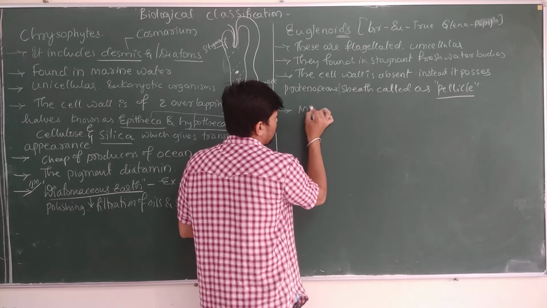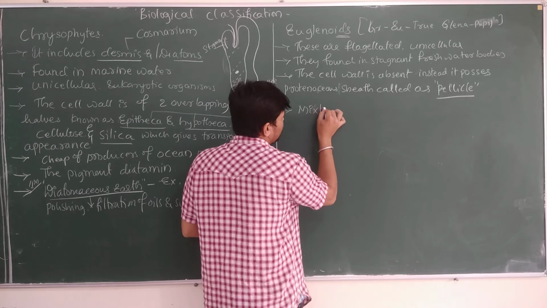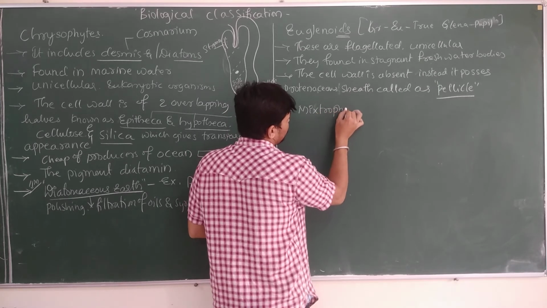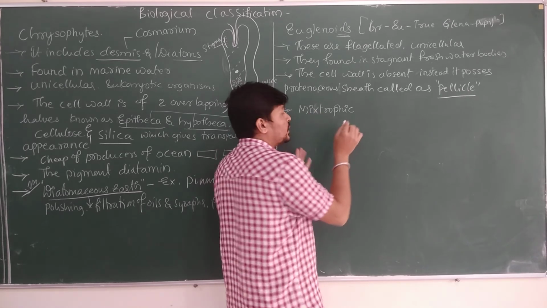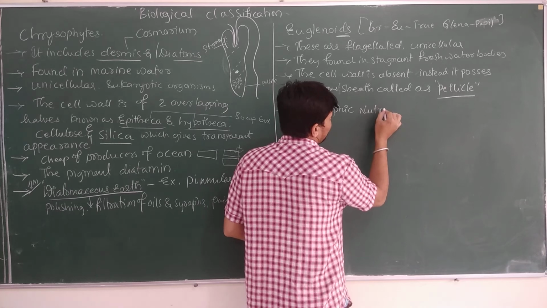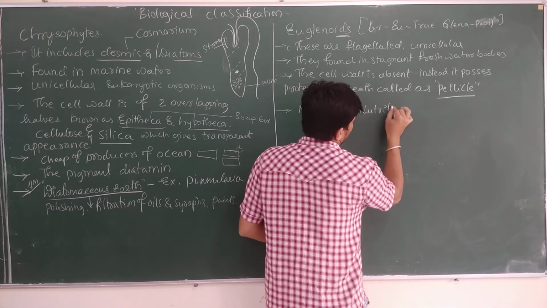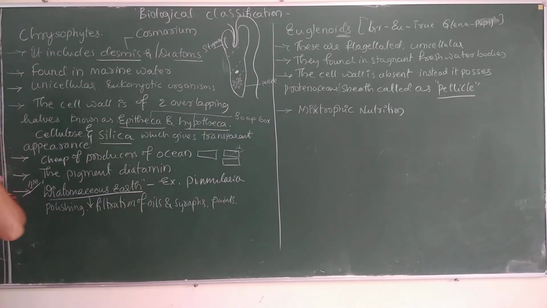This is very important for competitive examinations: Euglenoids undergo mixotrophic nutrition. So what exactly is mixotrophic nutrition? Nutrition is the consumption of food material.